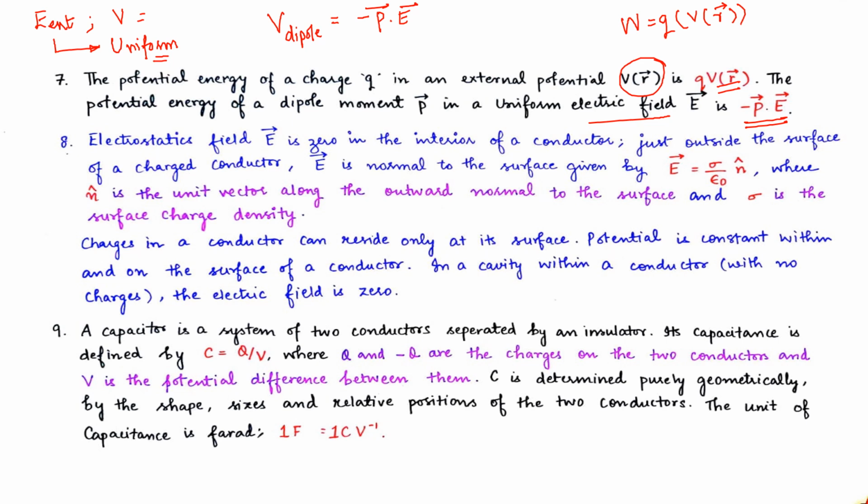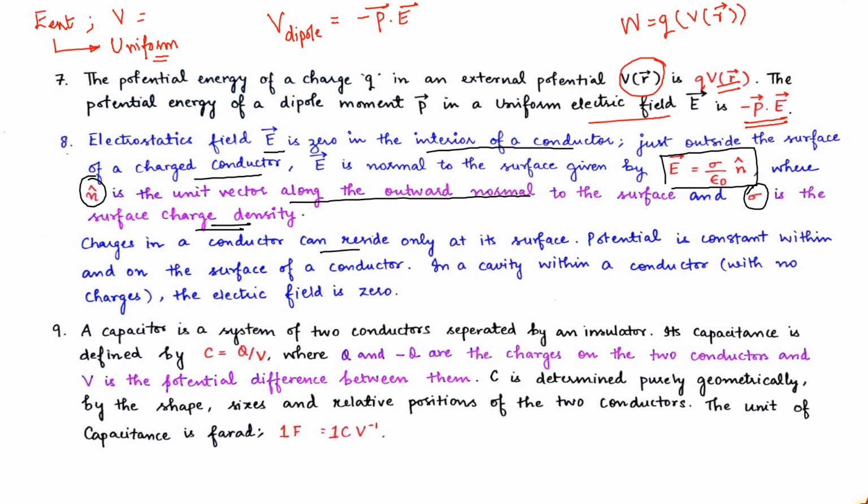Coming to the 8th point, electrostatic field E is 0 in the interior of a conductor. Just outside the surface of a charged conductor, E is normal to the surface, given by E equals sigma upon epsilon naught into n cap, where n cap is the unit vector along the outward normal of the surface, and sigma is the surface charge density.